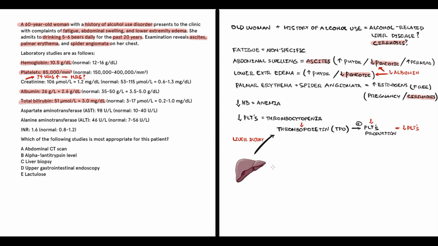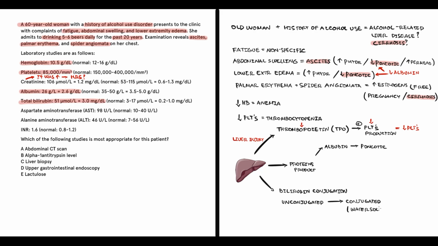So in addition to thrombopoietin, the liver also produces proteins, such as albumin, which provide oncotic pressure. Also, the liver provides conjugation of bilirubin. The liver makes conjugated bilirubin from unconjugated bilirubin, which is water-soluble. And because it's water-soluble, we can excrete it into the urine or bile.